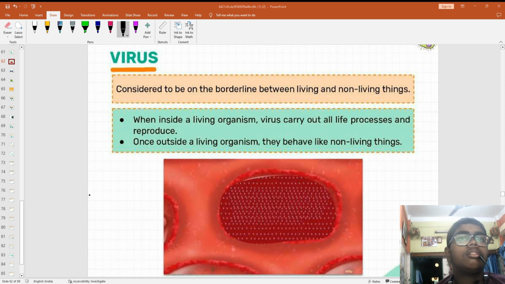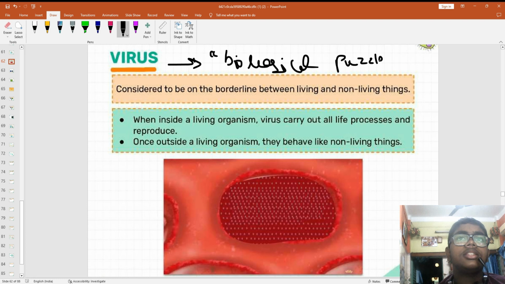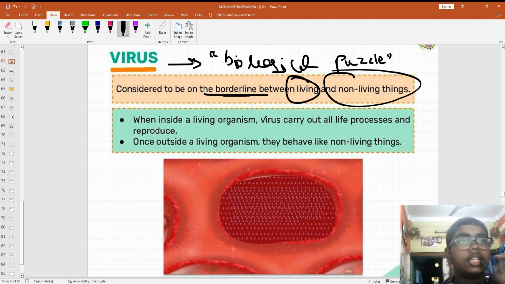They are known as biological puzzle. In your CBSE questions, this term is used. So biological puzzle means that puzzle. Why? They are in the borderline of living and non-living things.